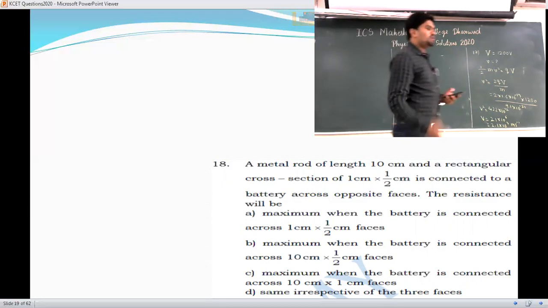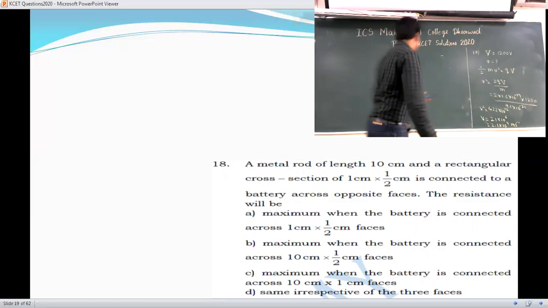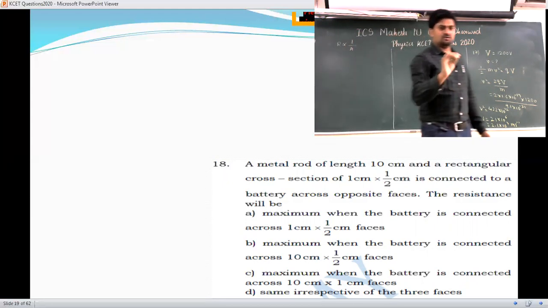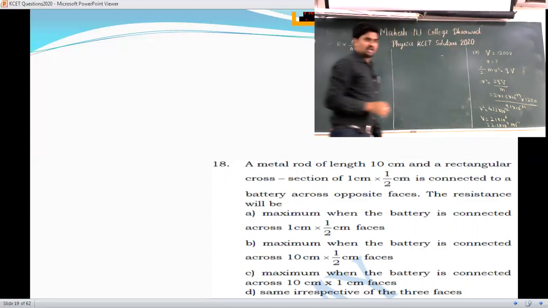So when you go to the conductors, the resistance of the conductor is proportional to L upon A. R is proportional to L upon A. This is the formula we have: R is equal to rho L upon A. On the basis of this, if you calculate, see the first option, in the first option they have given